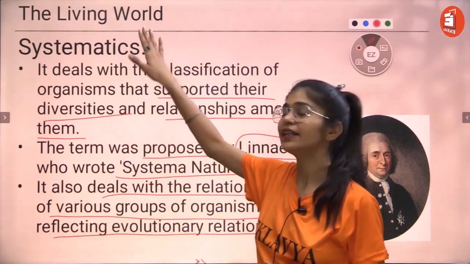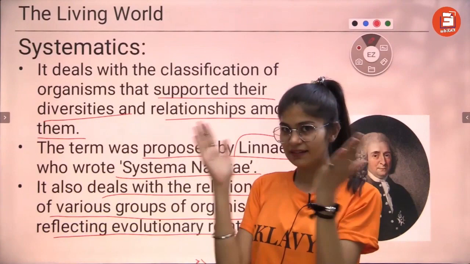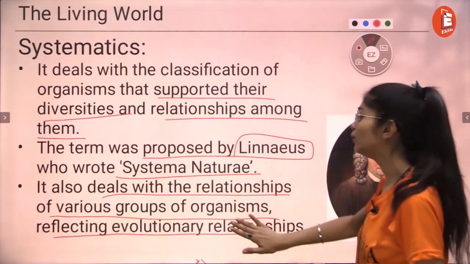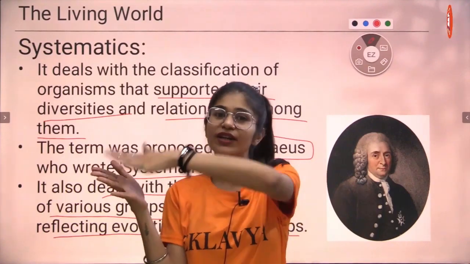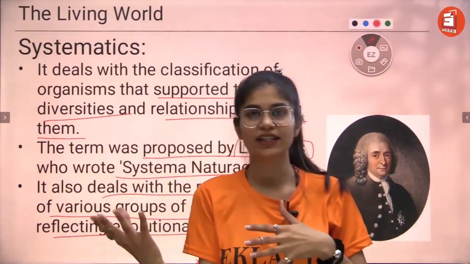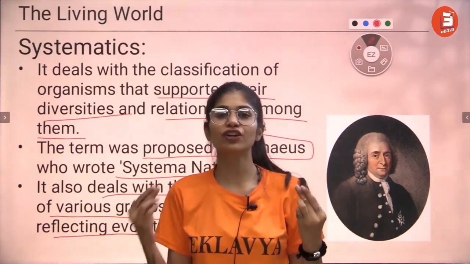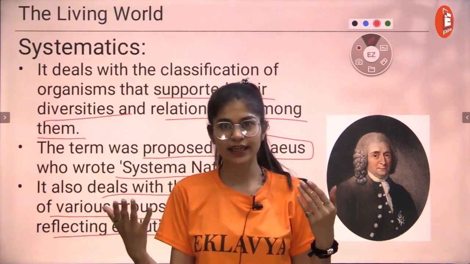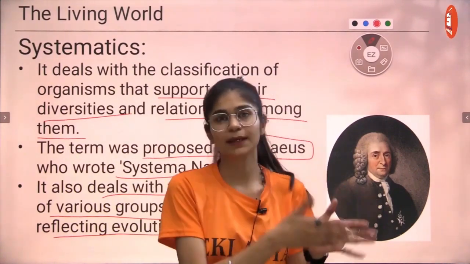So in systematics, not only the relationship with diversities and among themselves, we're also going to talk about the relationship between various organisms and how they've evolved from each other. Why are we studying the evolution of every organism in relation with each other, kids? This is because you might have heard how the earth came into existence, and the first thing that comes to our mind is the Big Bang theory.